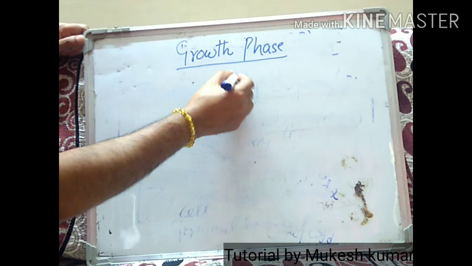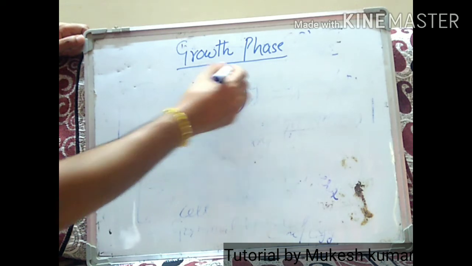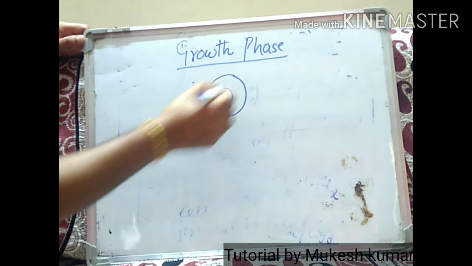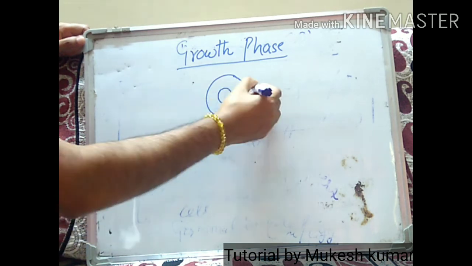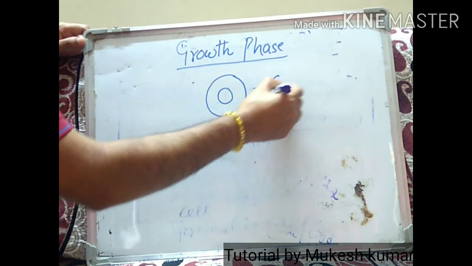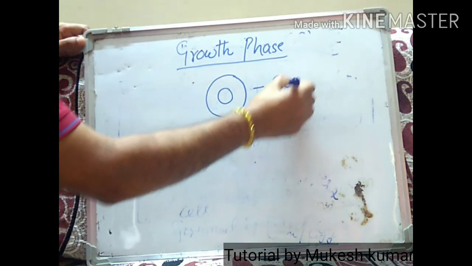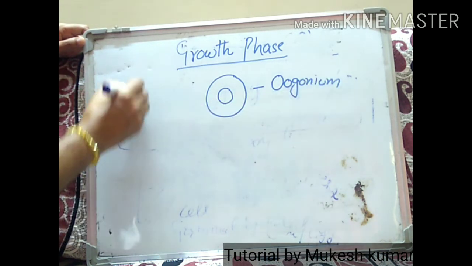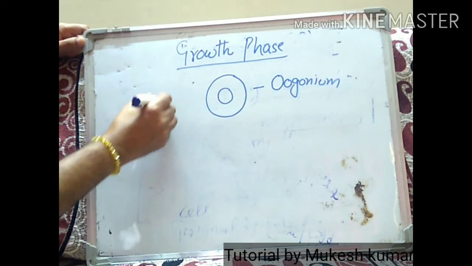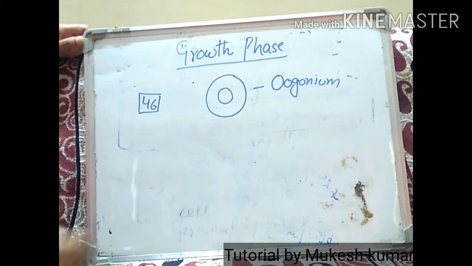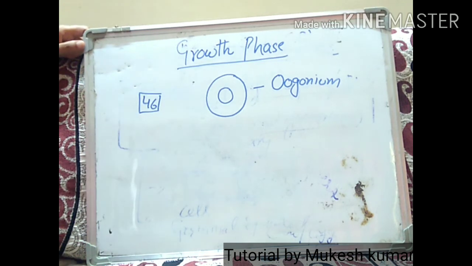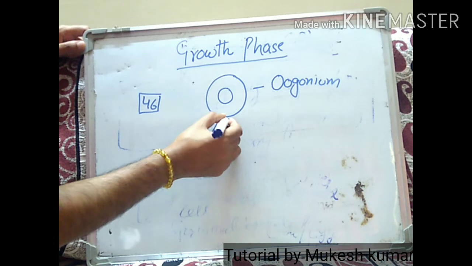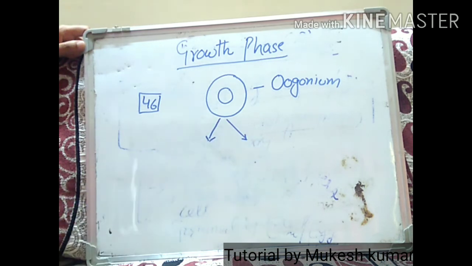Suppose this is the cell, this is the nucleus, this is the oogonium. The number of chromosomes will be 46. We said that in the multiplication phase, this cell will divide. How will it divide?